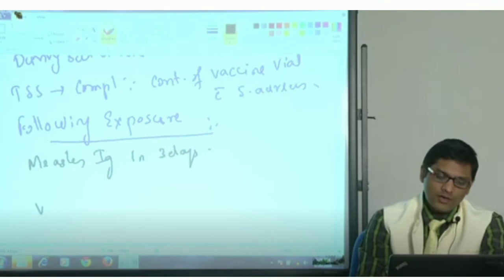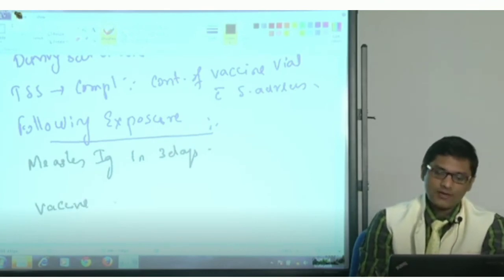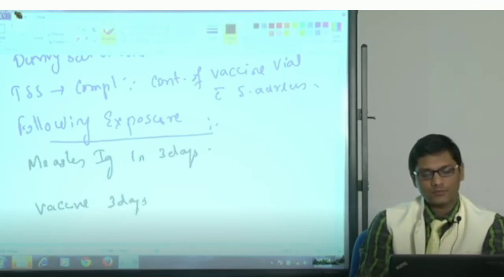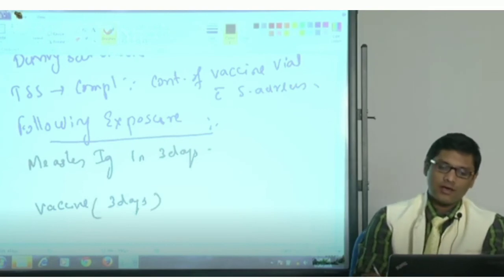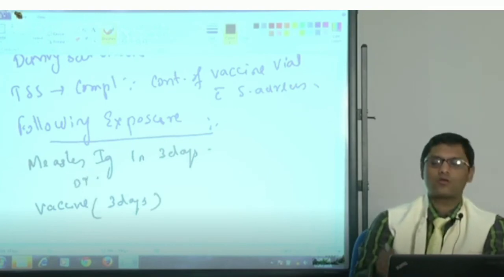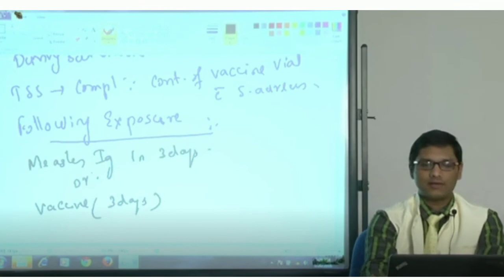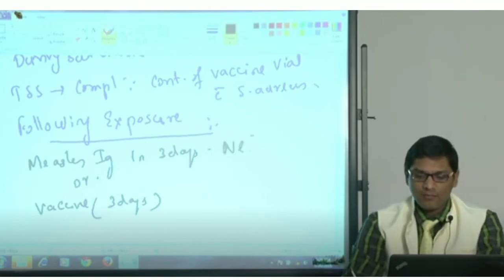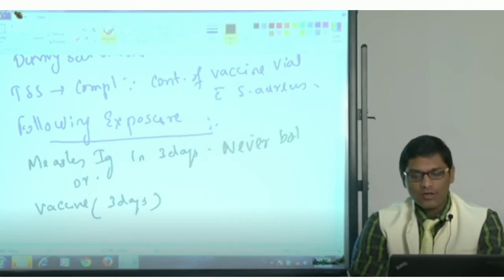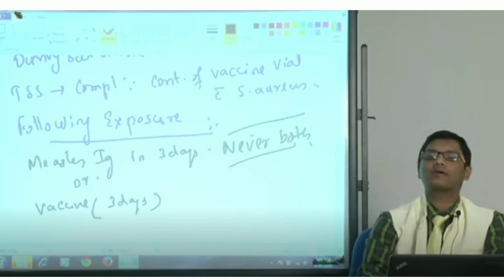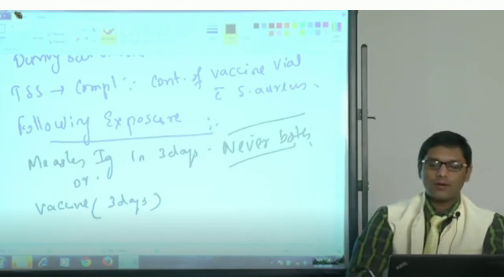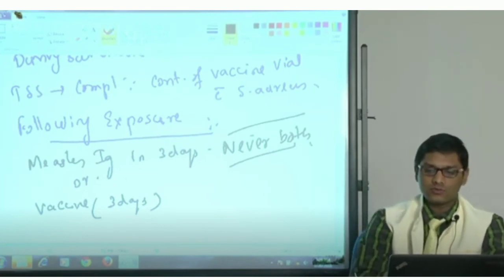You can also give the vaccine within 3 days of exposure. Either measles immunoglobulin or vaccine is given. Please remember, never both. It is the only condition where combined immunization is not given. You have to maintain at least a 2 to 3 week gap.